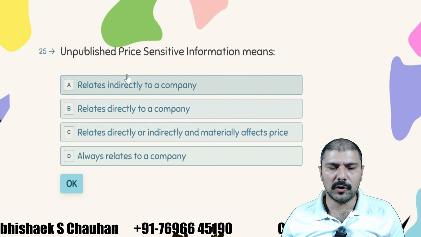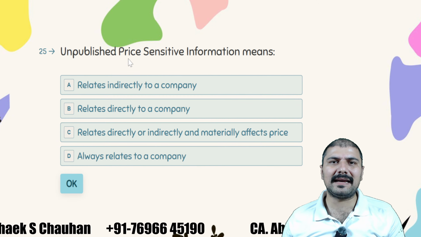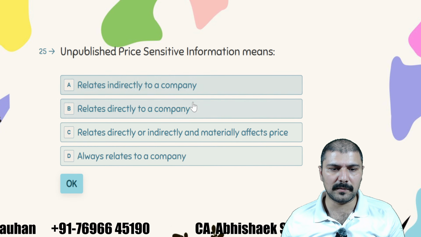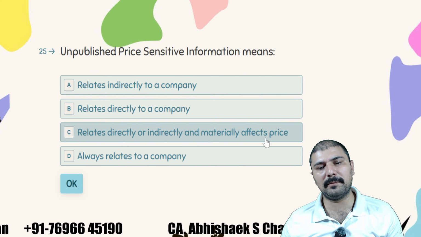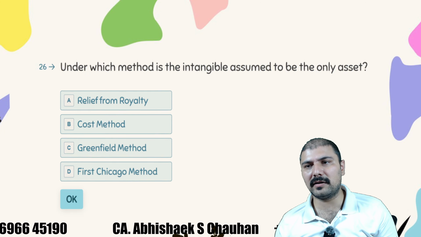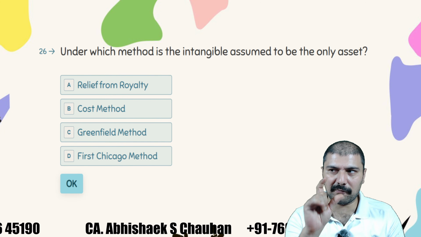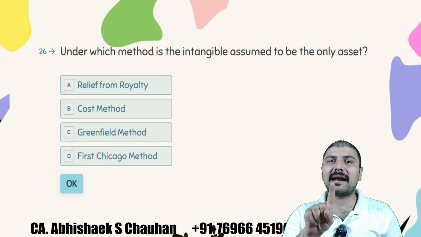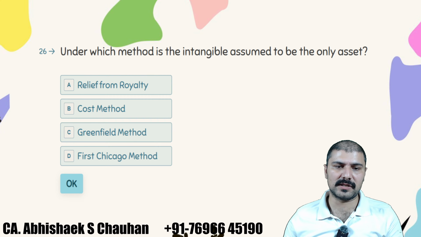UPSI, unpublished price sensitive information, means: relates indirectly to the company, relates directly to the company, relates directly or indirectly and materially affects price, or always relates to the company. It relates directly or indirectly to the company and affects the price. That is called UPSI, unpublished price sensitive information.